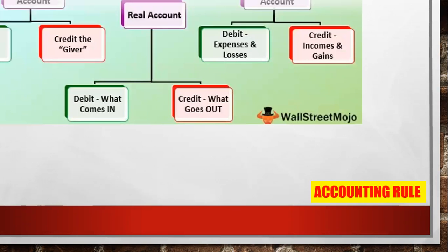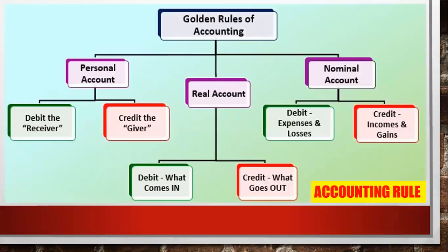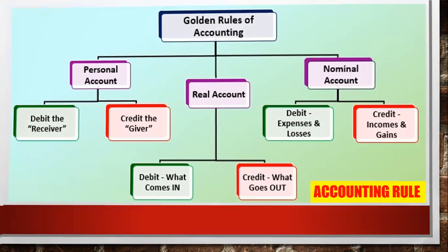Yes. So there are three types of accounts: personal, real, and nominal. The personal account rule says debit the receiver and credit the giver. The real account says debit what comes in and credit what goes out, and the nominal account says debit all the expenses and losses, credit income and gains. So this is the accounting rule. You have to know this, so you can easily make the journal entry. Okay. So this is the basic journal entry.